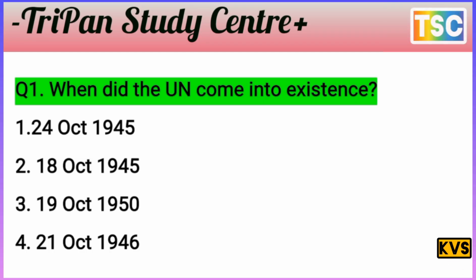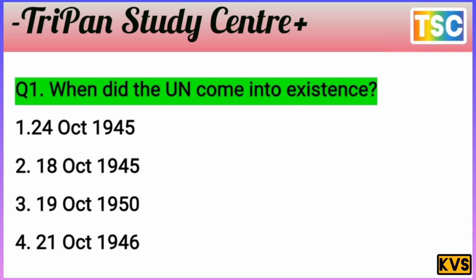The question here: when did the UN, the United Nations, come into existence? That's an important question. Option 1: 24 October 1945. Option 2: 18 October 1945. Option 3: 19 October 1950. Or option 4: 21 October 1946. You know that this is the most important question.